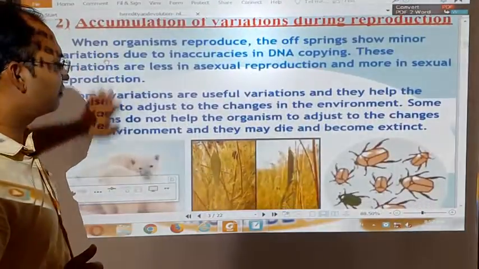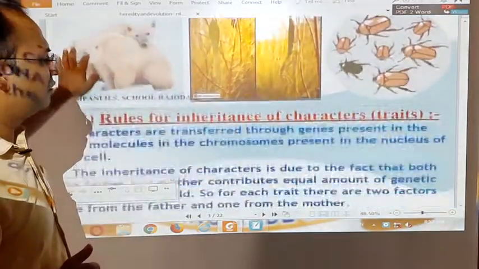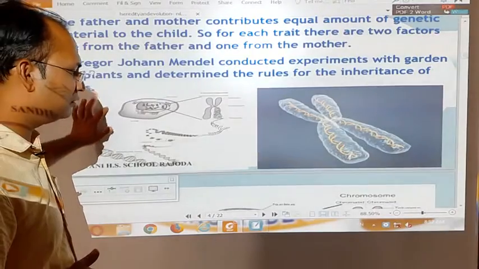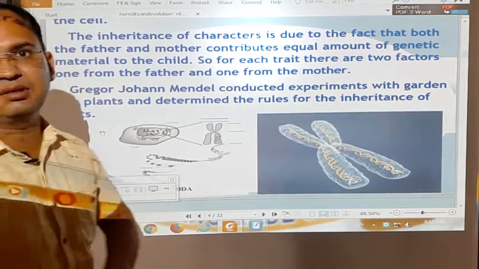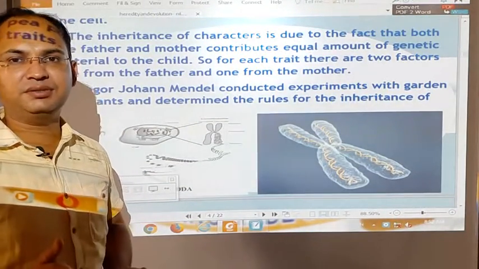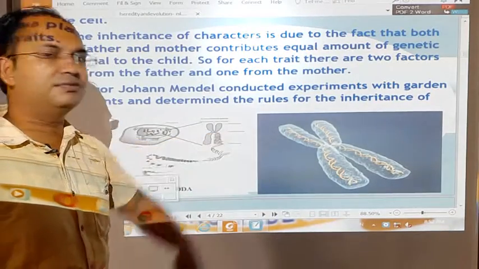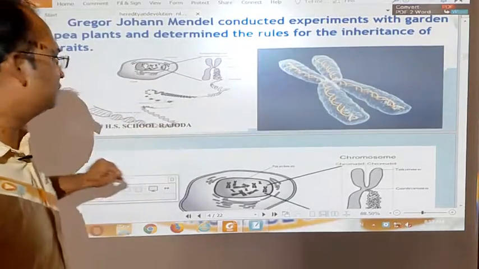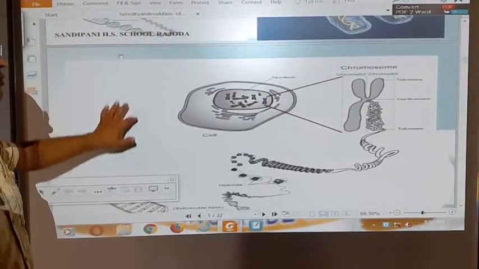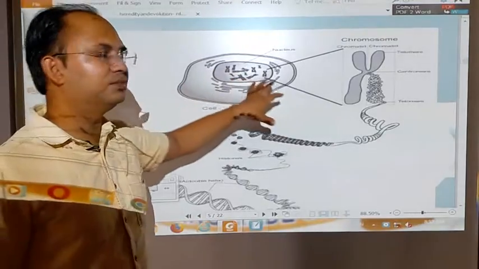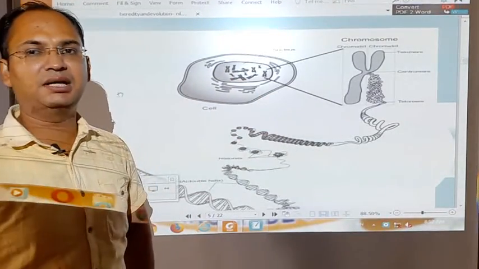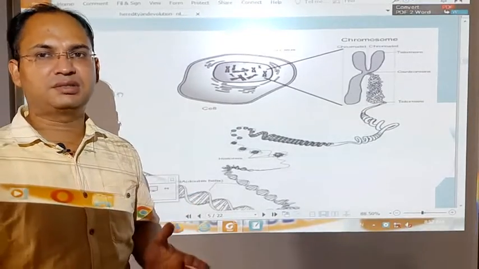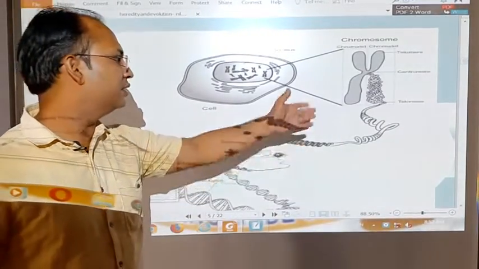Now students, today we will discuss how Mendel proposed his law of genetics, and what the basis of the law was. We have seen the structure of the chromosomes and how the DNA is present inside them. The chromosomes are present as thread-like structures inside the nucleus of the cell, and when we expand the structure of the chromosomes, it comes in the form